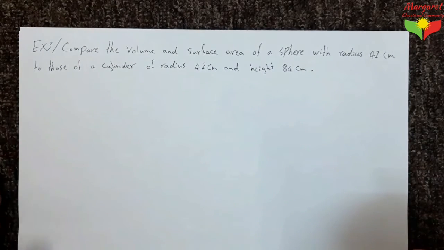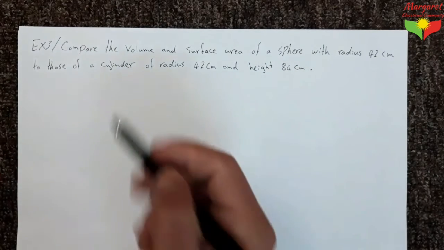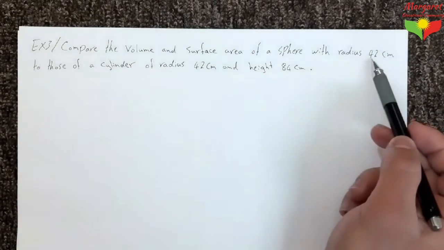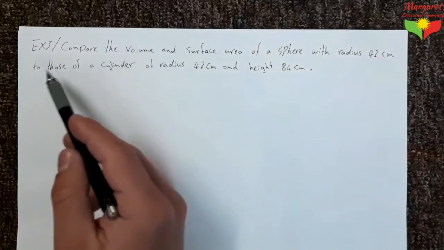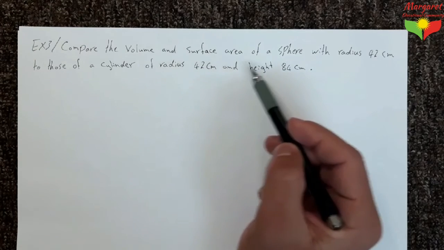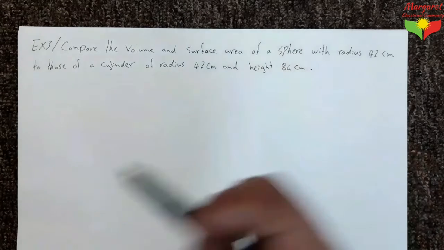After that, we have example 3. Example 3 says, compare the volume and surface area of a sphere with radius 42 centimeters to those of a cylinder of radius 42 centimeters and height 84 centimeters.